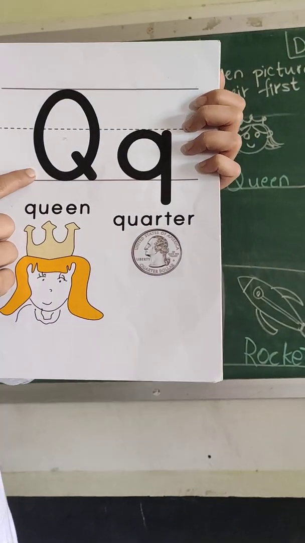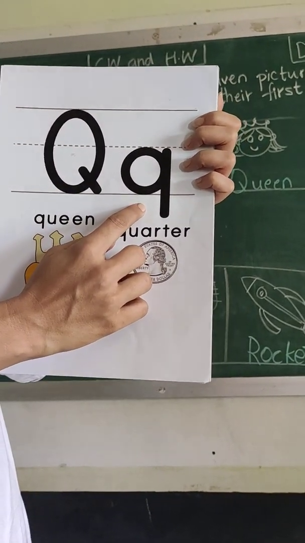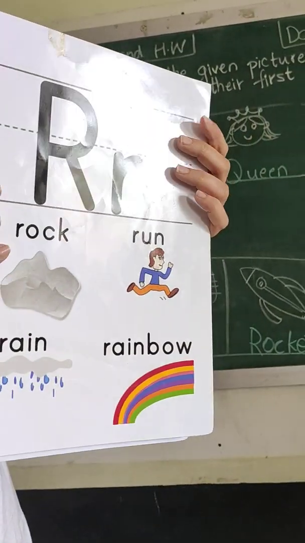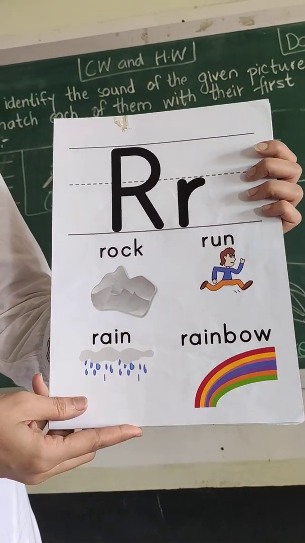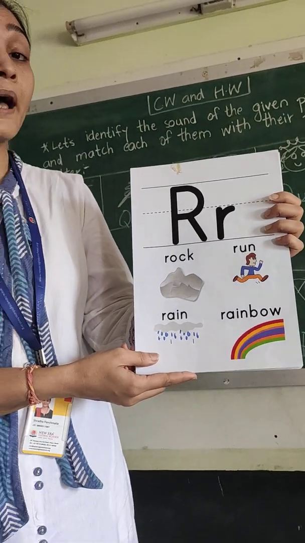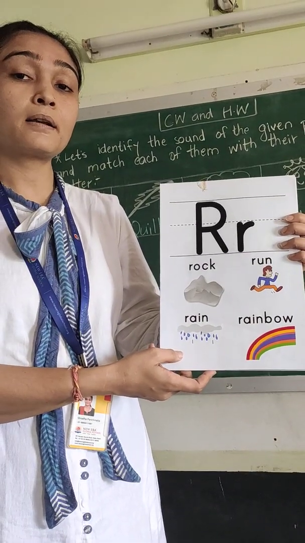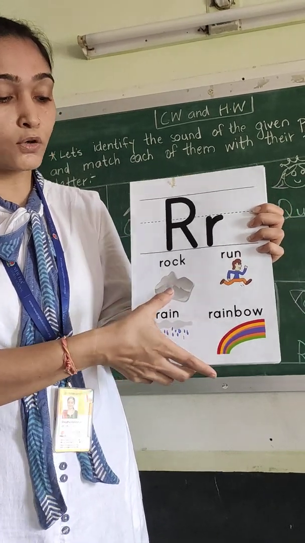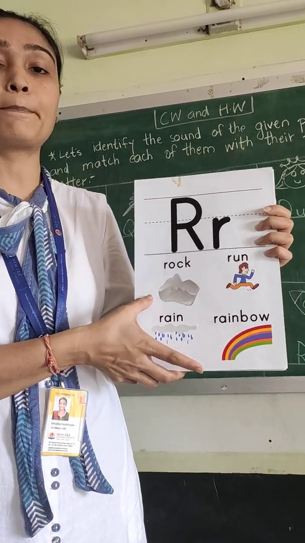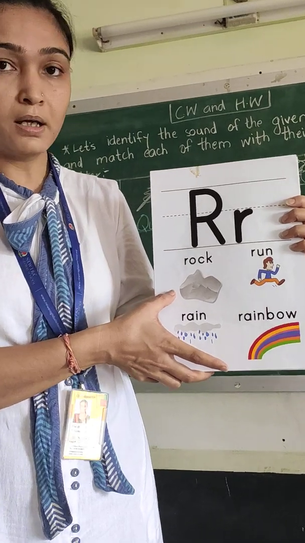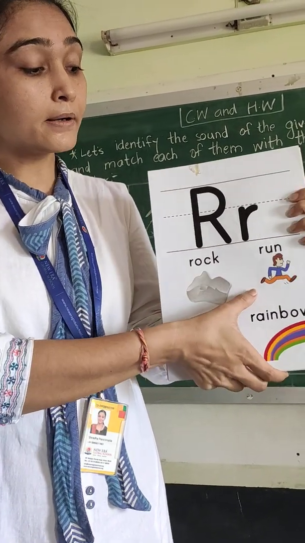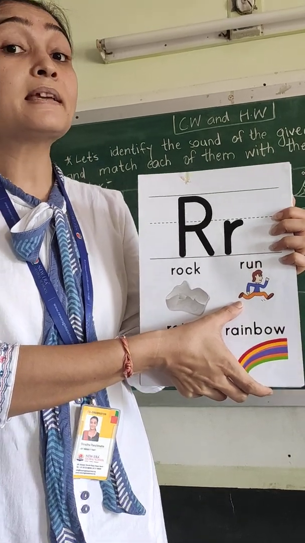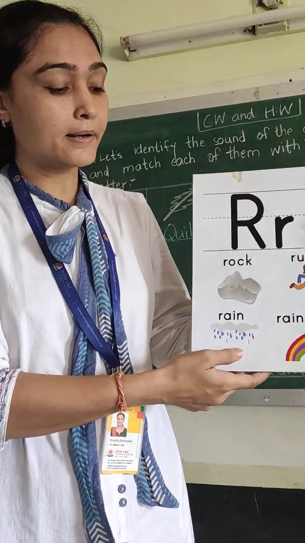This is the capital letter Q and this is the small letter Q. And what comes after Q? Yes, it is letter R. And what is the sound R makes? It says R. Rock. Rock मतलब क्या होता है बच्चों? बड़ा सा पत्थर होता है. This is a rock. Run. What is this boy doing? What is this man doing? He is running.